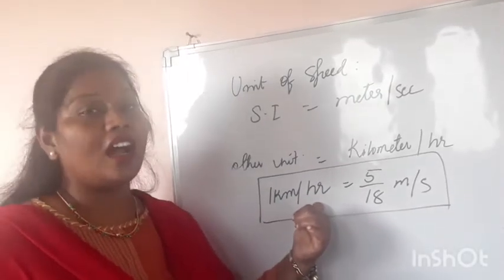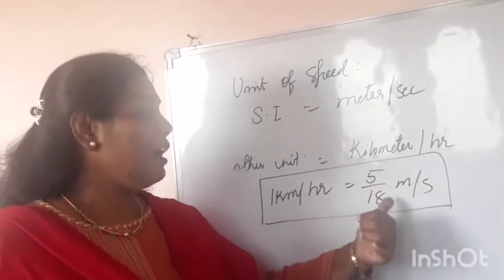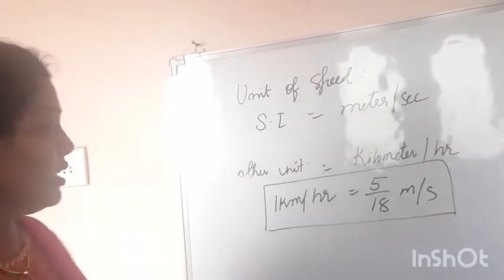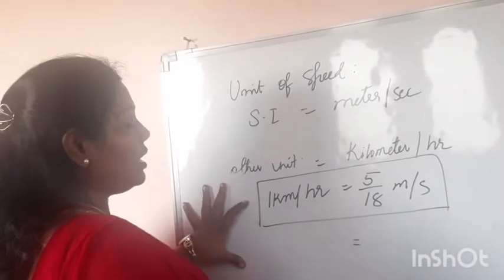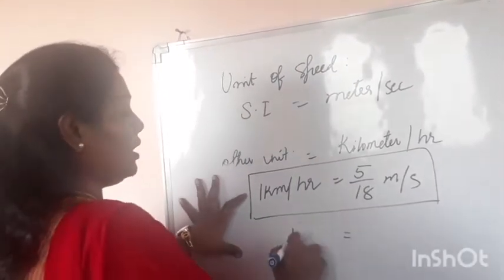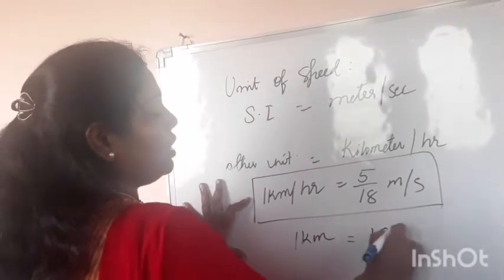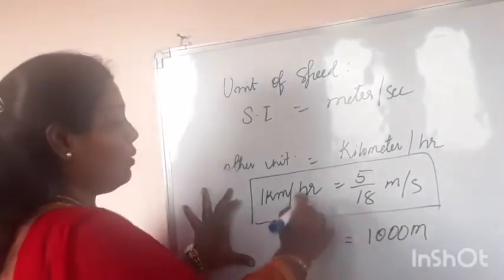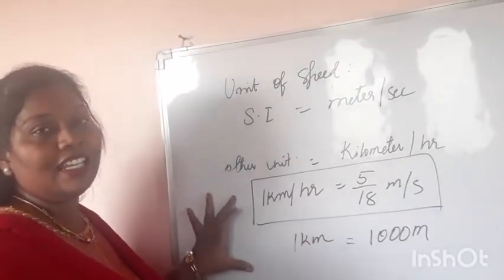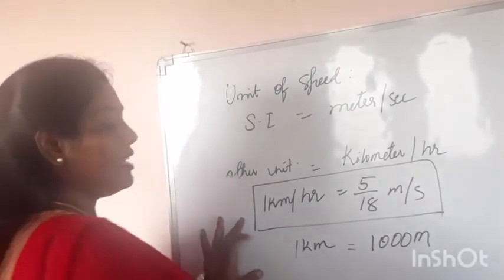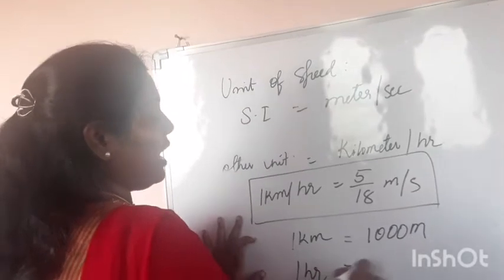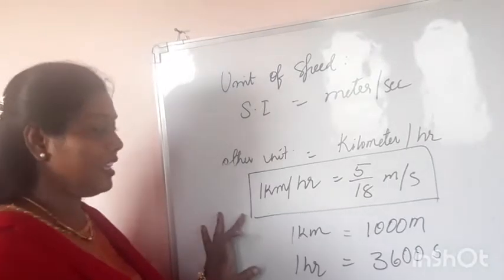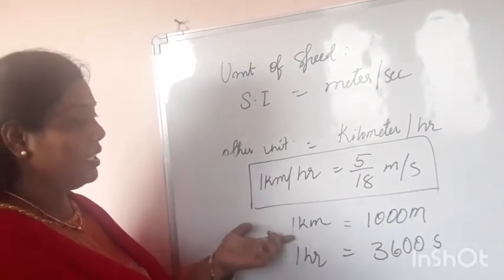How did we get this? See here, 1 kilometer equals 1000 meters. 1 hour is 60 minutes, and for 1 hour we have 3600 seconds.